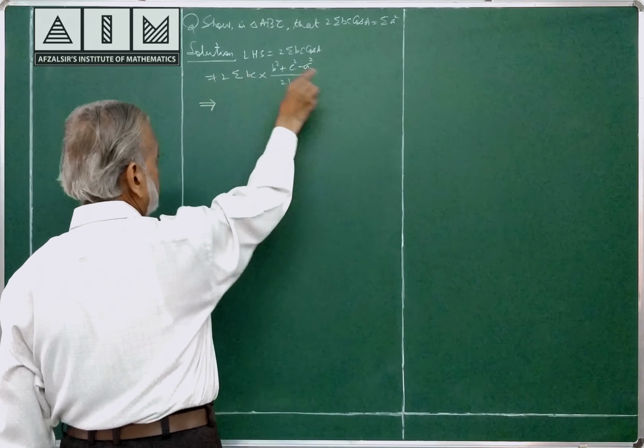Sigma a square, sigma b square, sigma c square all mean the same. So I am replacing all by sigma a square. After the cancellation of these two, you have only sigma a square left here, which is my right hand side to be proved.